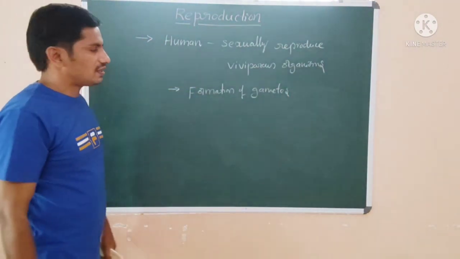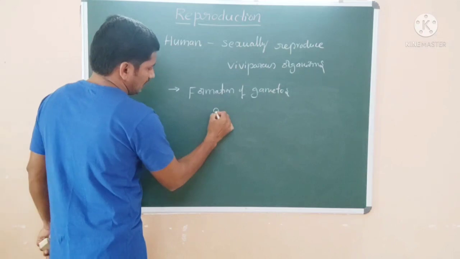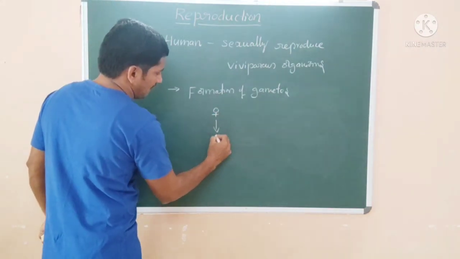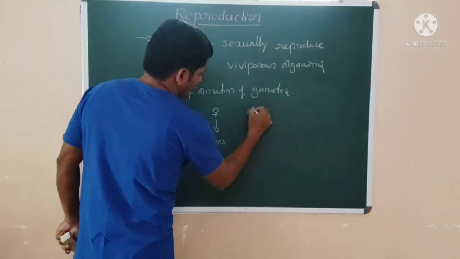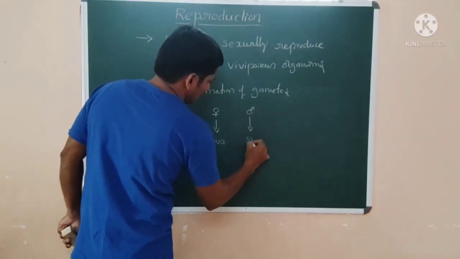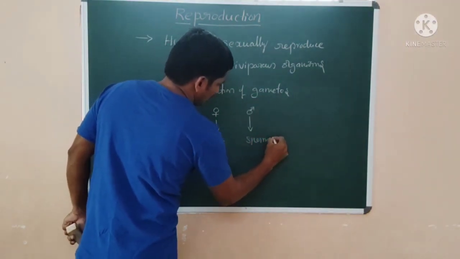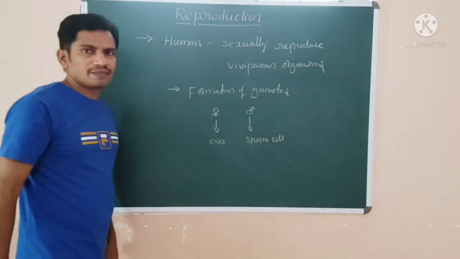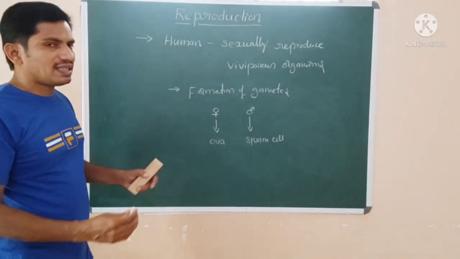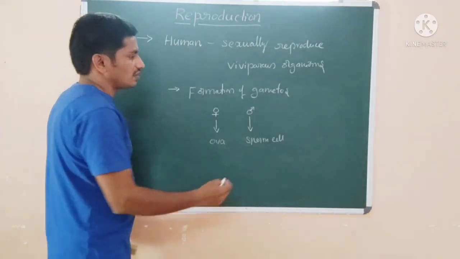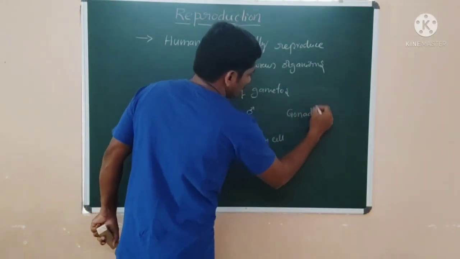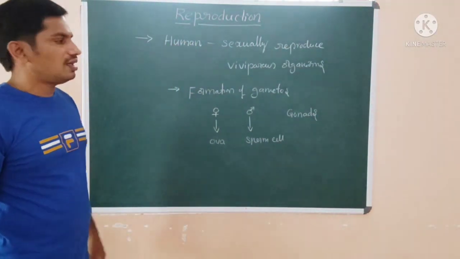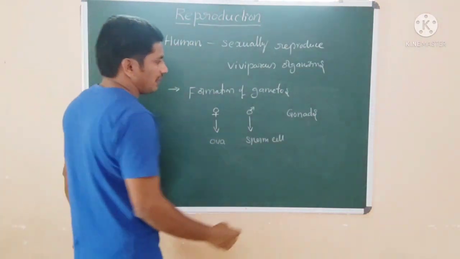Gametes are of two types. The female gamete is called the ovum and the male gamete is called the sperm cell or spermatozoa. These gametes are produced from the gonads. Gonads release these gametes.